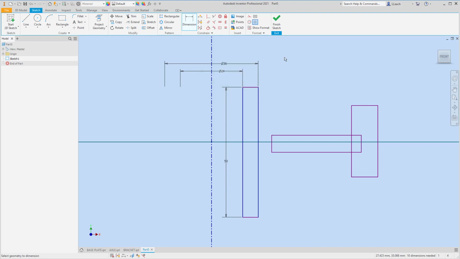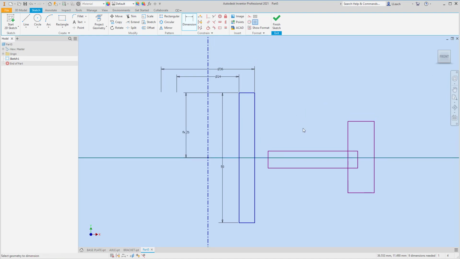And let's see, I want to make sure that this is even. So I'm going to dimension the top to the center. I'm going to click my dimension, and instead of giving an actual dimension, I'm going to click this dimension and divide that by 2. So it centers those up. That's kind of what I want. All right, so this dimension from here to here I know is 10. 10, like that.